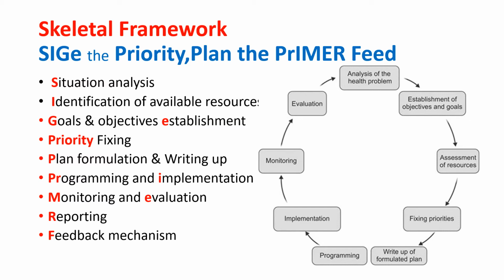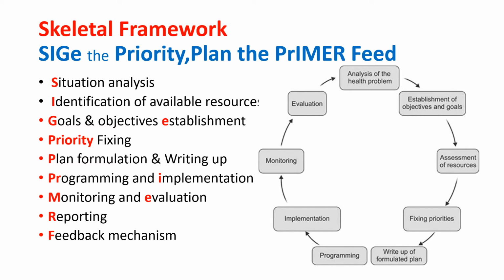M stands for monitoring, E stands for evaluation, because unless you monitor what is happening, evaluate if it is happening as per your objectives and goals, you cannot report to both the layers, that is the upper layers who are dealing with a larger problem and the lower layer who are actually working at the community level, and then share this feedback.